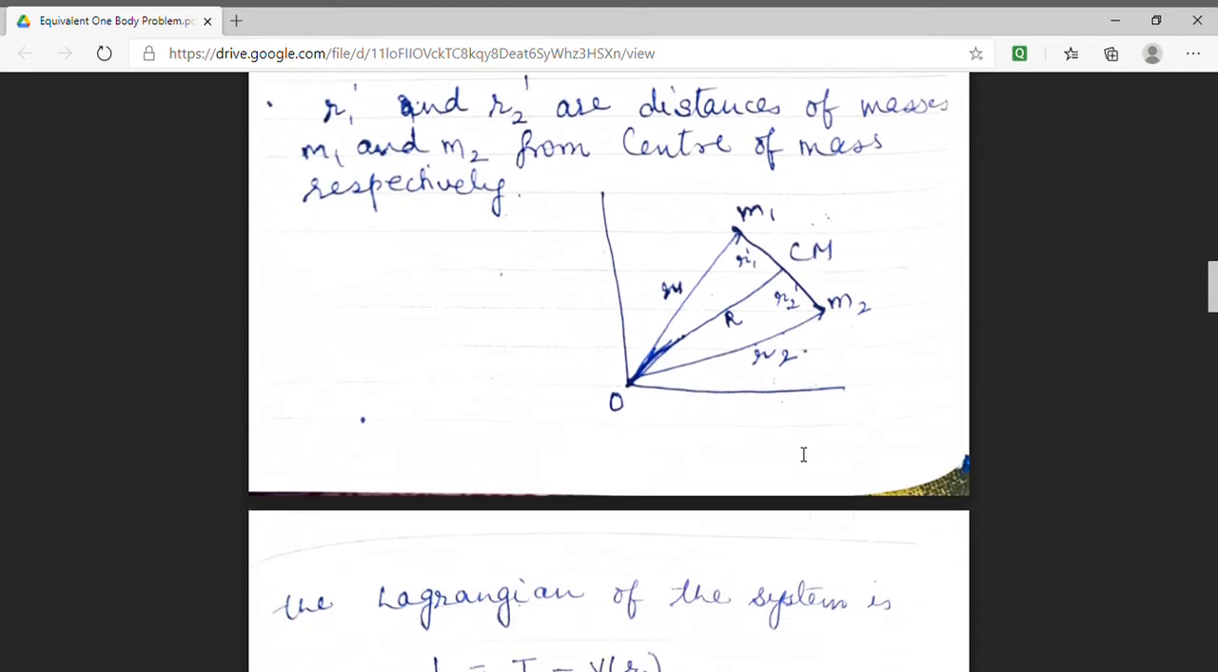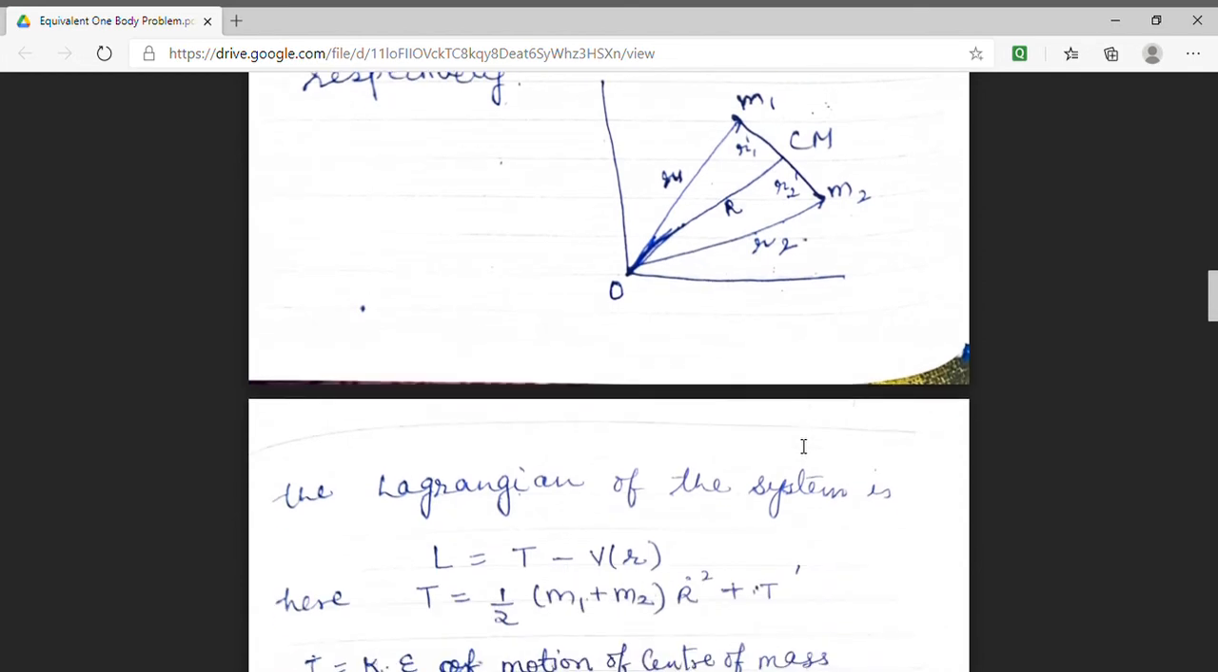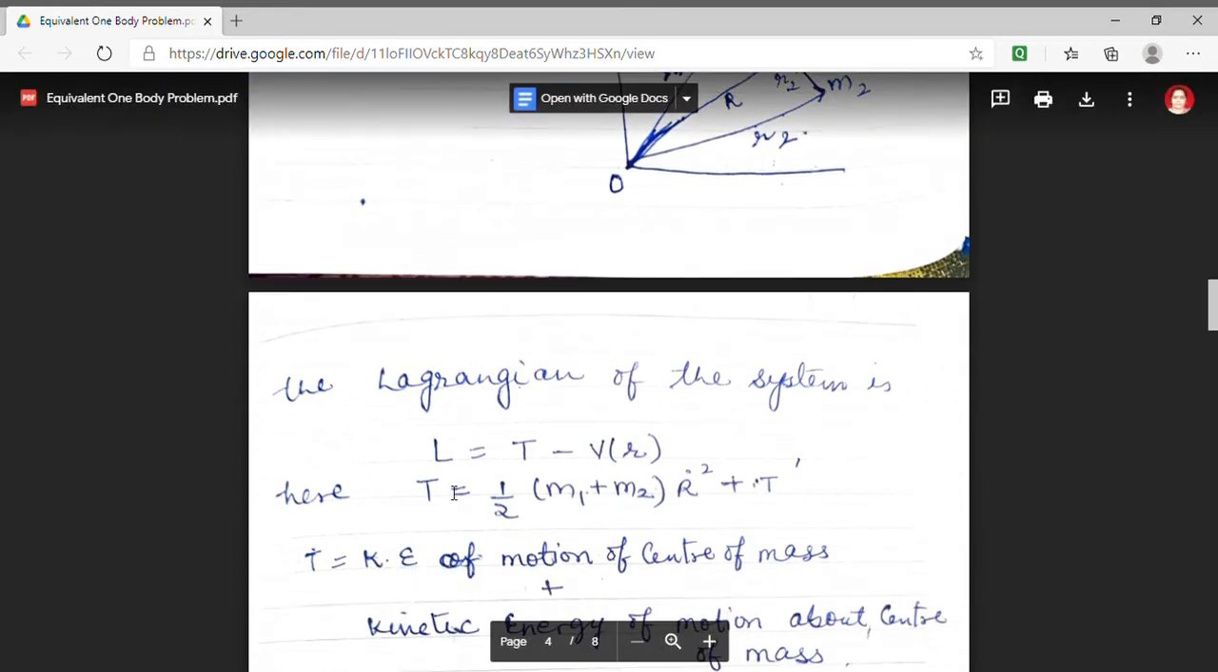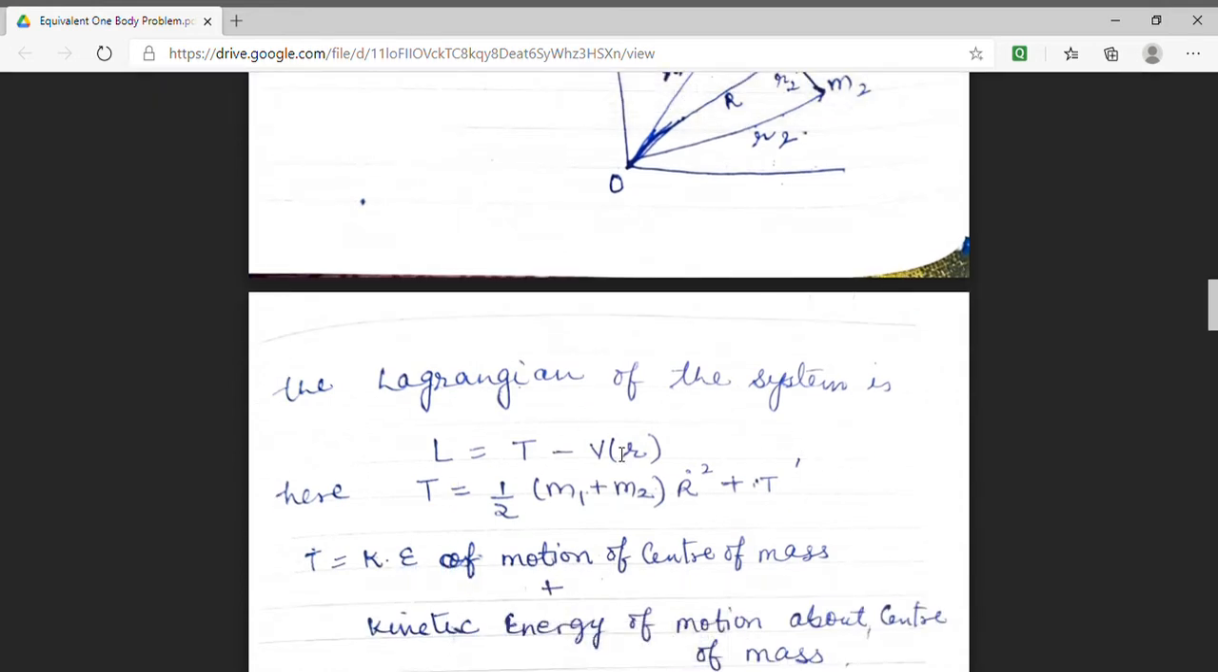Now, our aim is to convert this two body problem into a one body problem. For this purpose, we will find the Lagrangian of our system. As we have already stated, the Lagrangian of the system is T minus V. Here T is the kinetic energy. The kinetic energy will be equal to the kinetic energy of motion of the center of mass plus the kinetic energy of motion about the center of mass. That means the kinetic energy will comprise two terms.